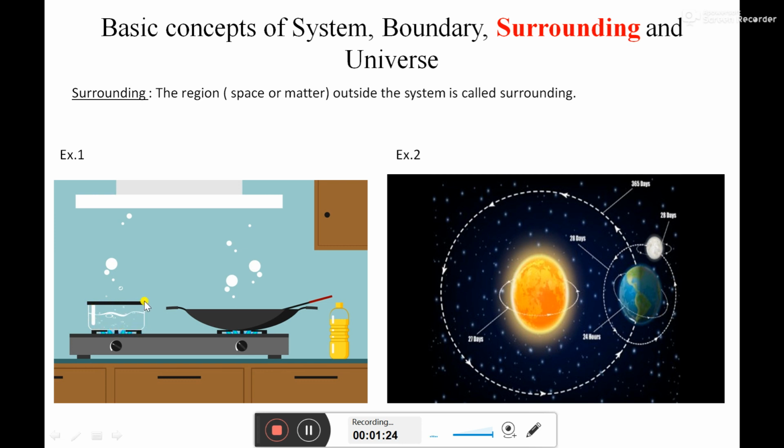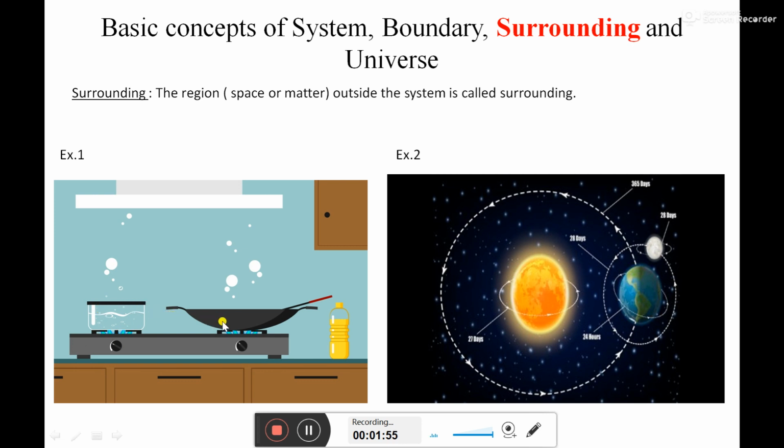Whatever is enveloping that specified region, that system, is nothing but the boundary. And the region which is present outside this boundary, around this pot, is nothing but the surrounding for system 1.